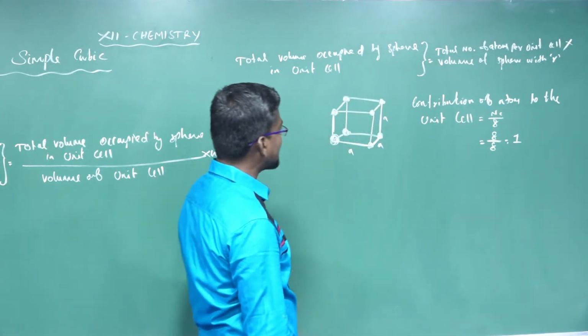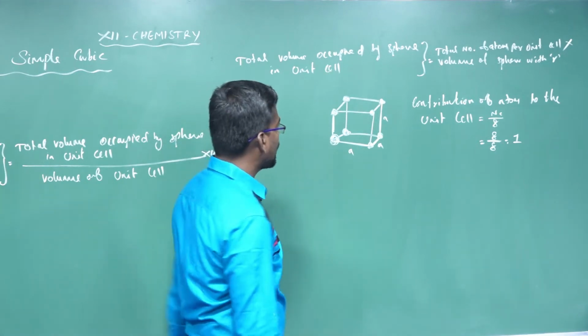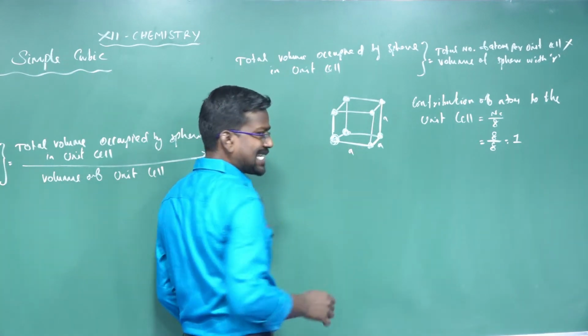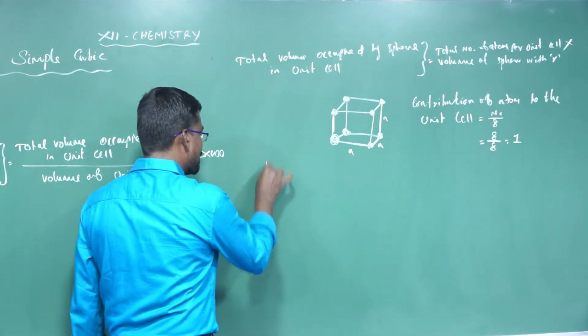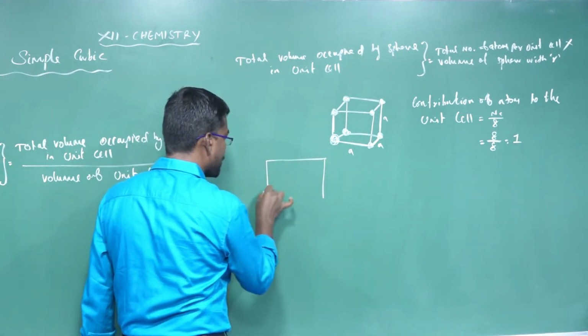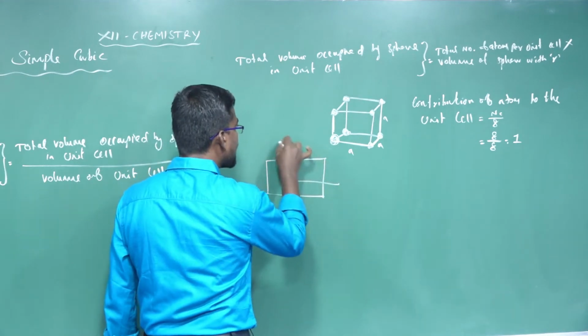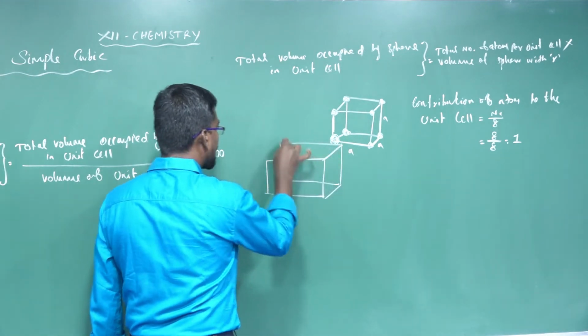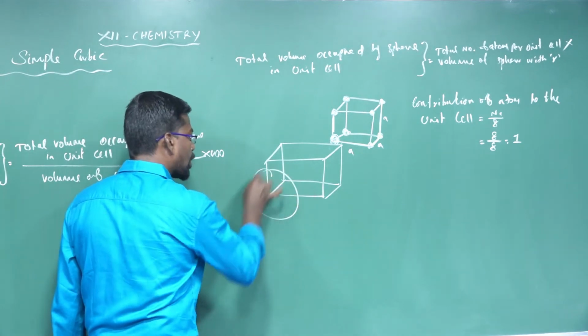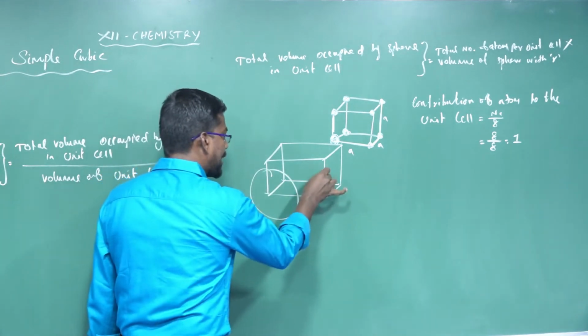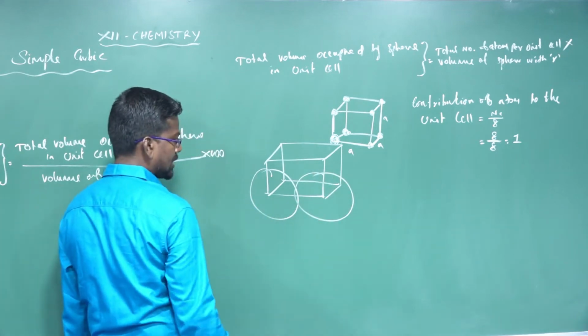Totally how many atoms are there in the simple cubic? Two atoms are present along one edge length. In the simple cubic system, one corner is occupied by one atom, and another corner is occupied by another atom.